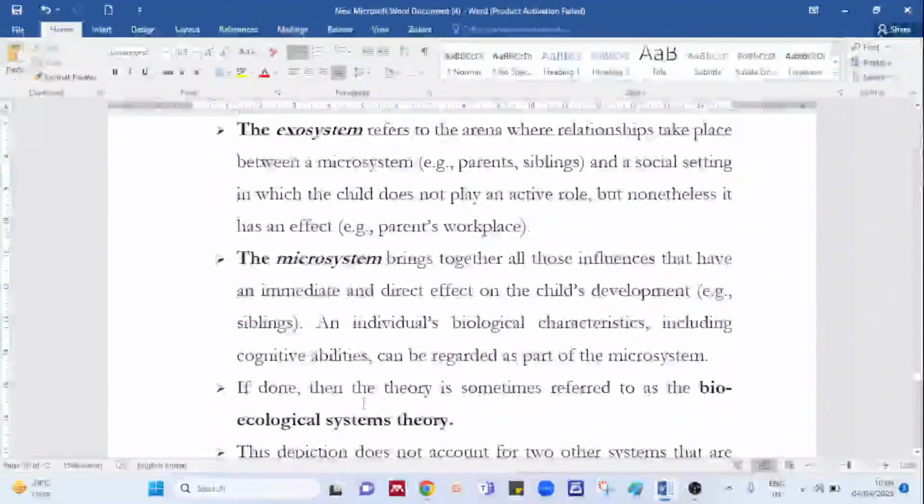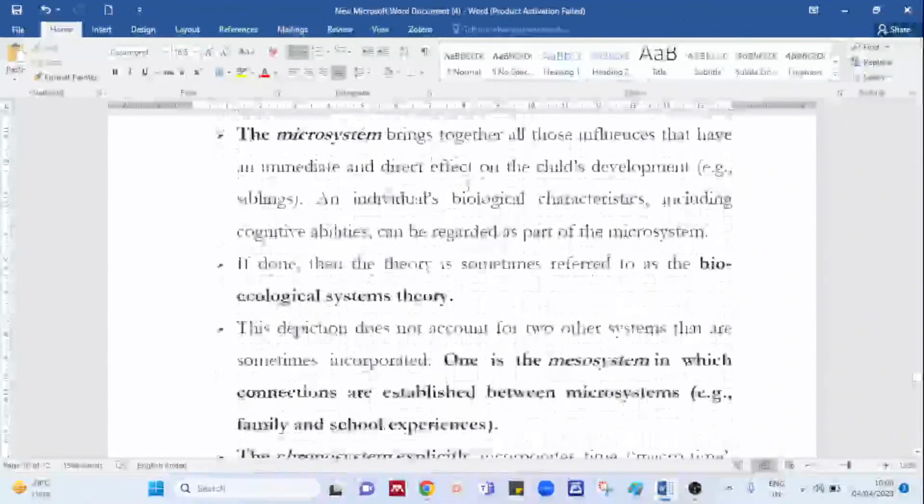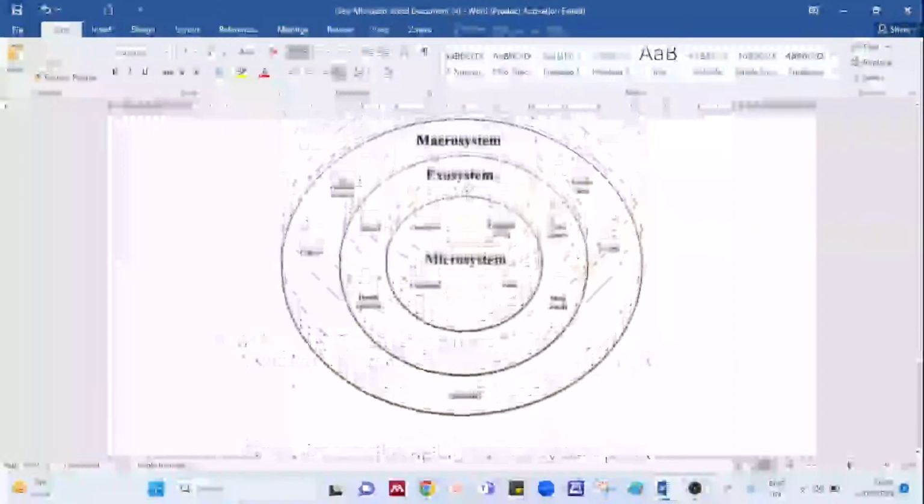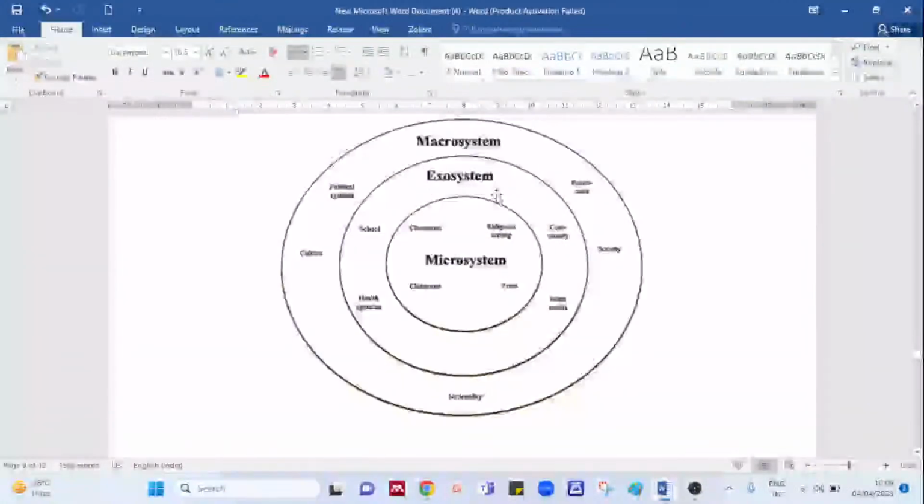Now apart from this, we have two more systems which definitely play an important role in this particular ecological system. So if you see the macrosystem, you may ask me, does it go beyond the macrosystem? Yes, beyond the macrosystem it goes, which includes your chronosystem. Now what is basically this chronosystem? This chronosystem is nothing but the transitions and events which occur in a person's life.